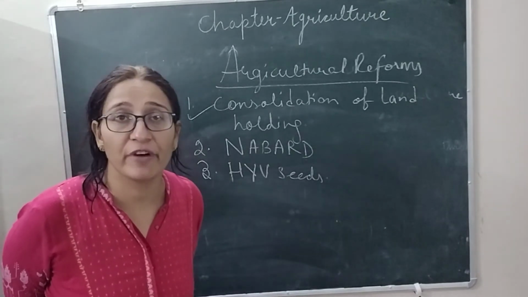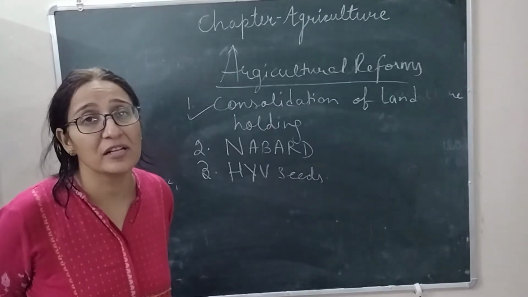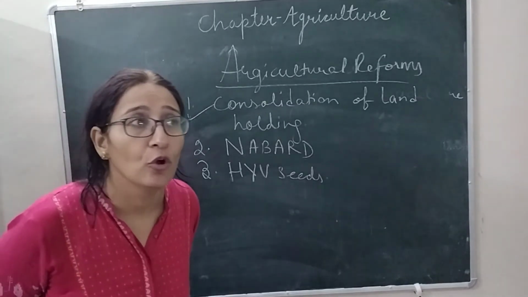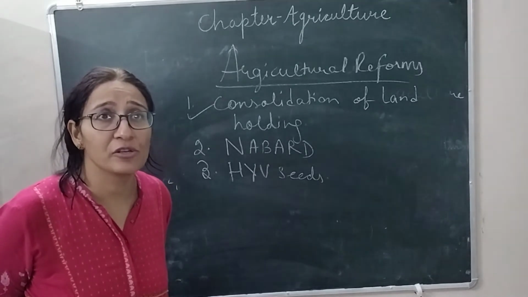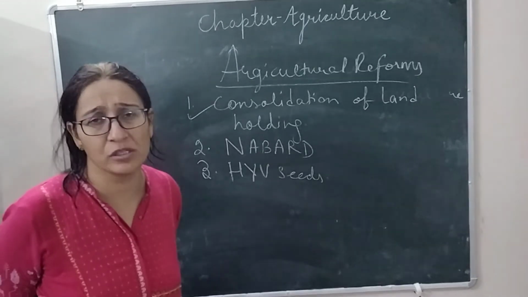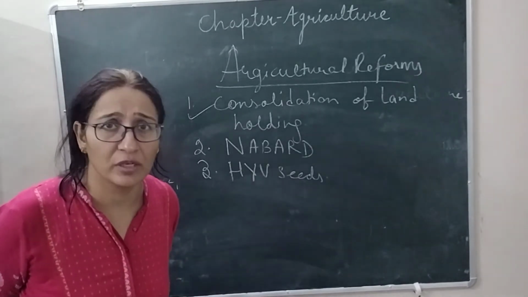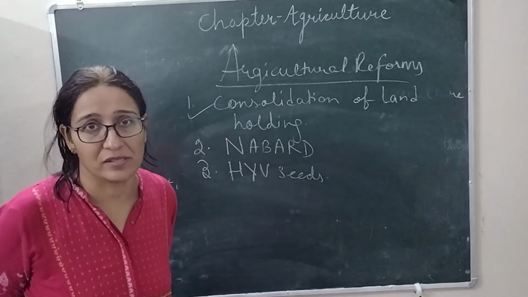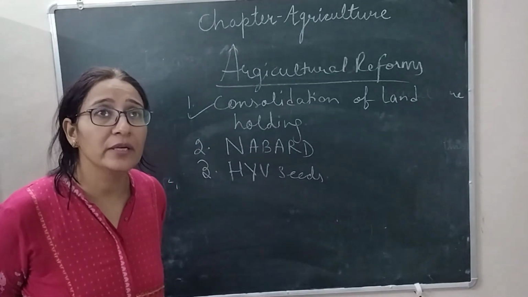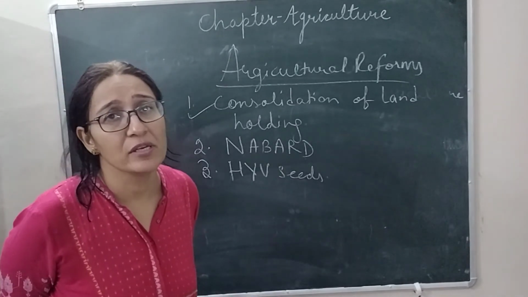If I take one example, HAU in Hisar, Haryana Agricultural University, with the help of these universities, farmers are getting awareness.